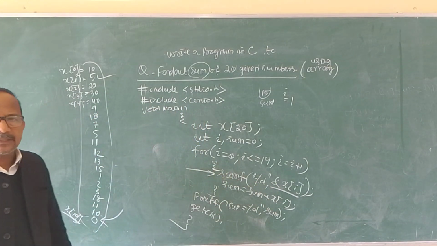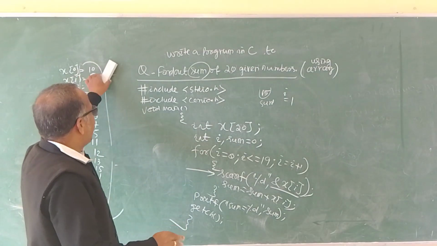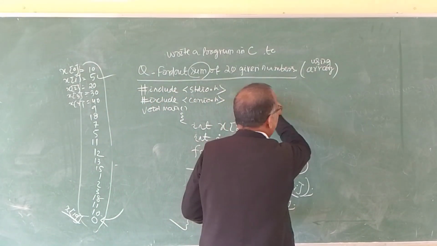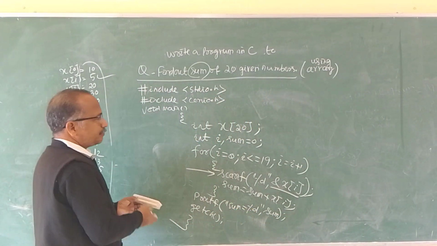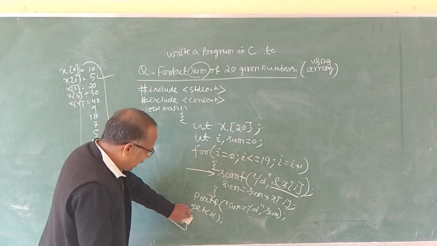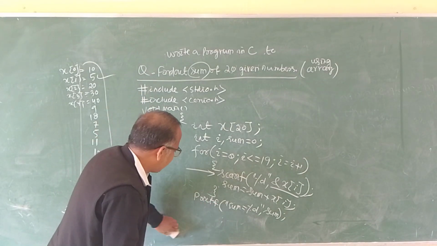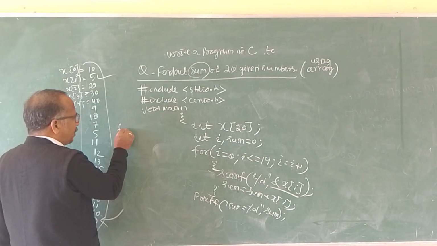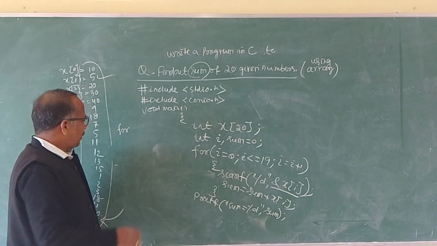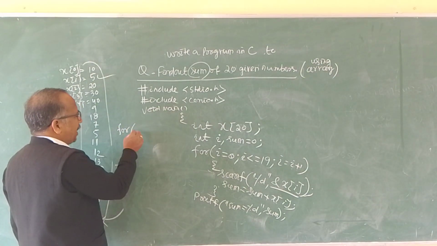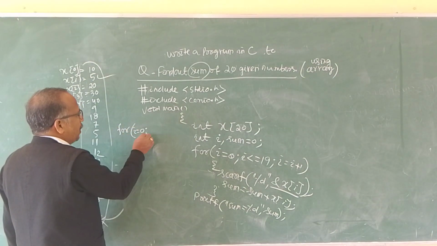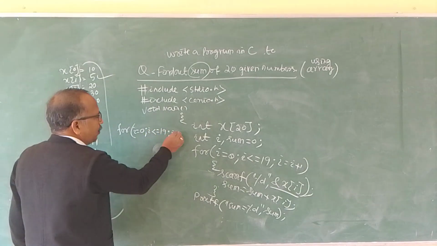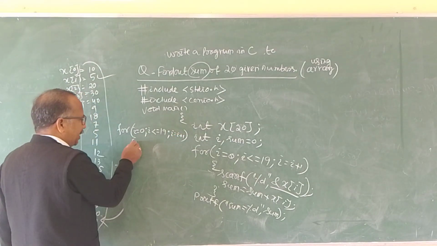If I have to print all the values that I have entered, what will be the statement? I have to repeat: for i is equal to 0, i is less than or equal to 19, i is equal to i plus 1, then curly bracket starts.